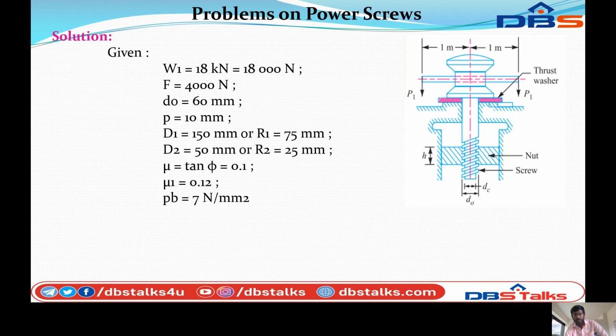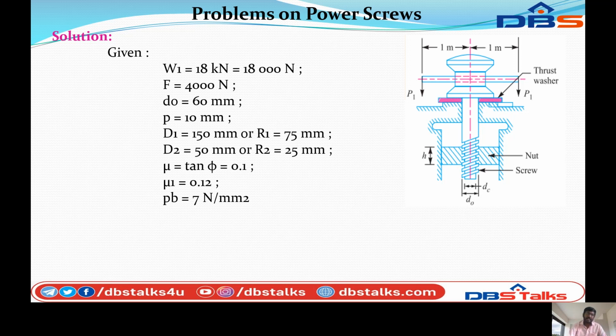This is a square screw, so this will be rotated. The load W1 is applied, and the distance between the inner diameter and the outer diameter is D0 and Dc. So let us start the problem.